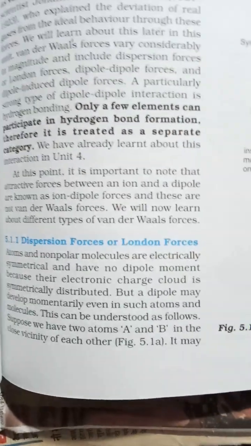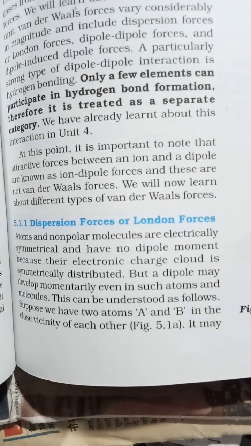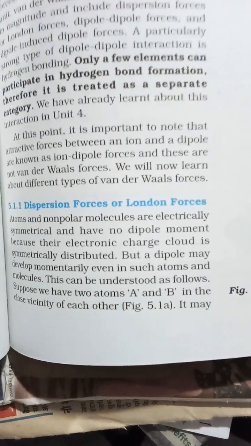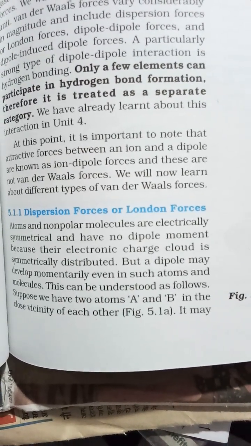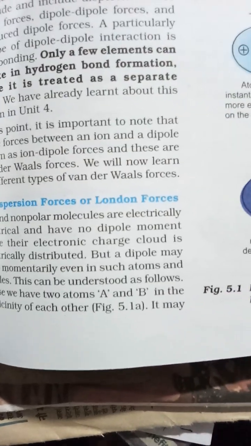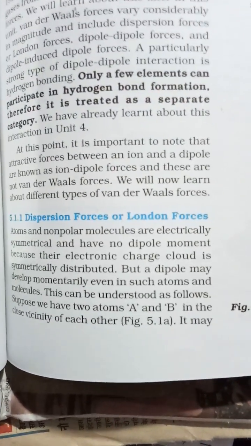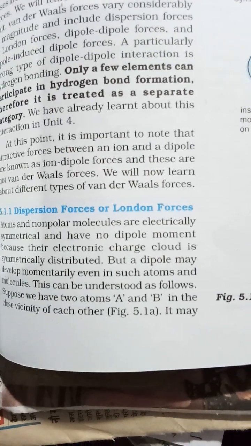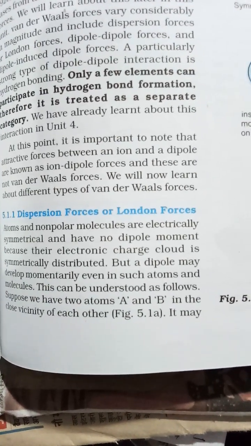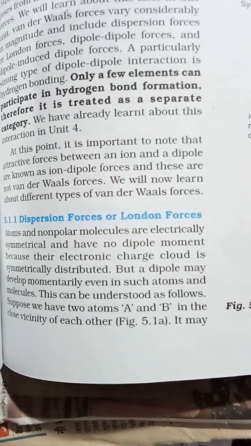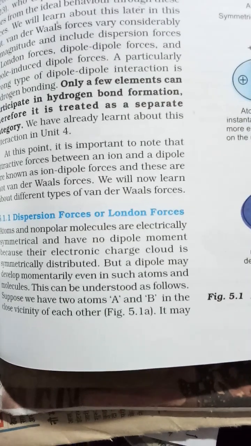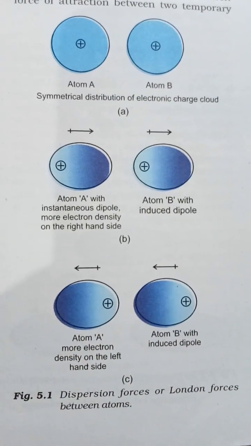Dispersion forces or London forces: atoms and nonpolar molecules are electrically symmetrical and have no dipole moment because their electronic charge cloud is symmetrically distributed, but a dipole may develop momentarily even in such atoms and molecules. This can be understood as follows. Suppose we have two atoms A and B in close vicinity of each other. Figure 5.1a provides you the information.